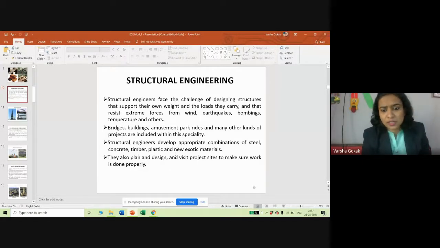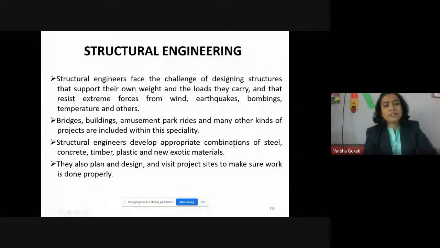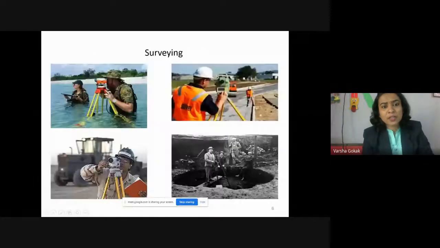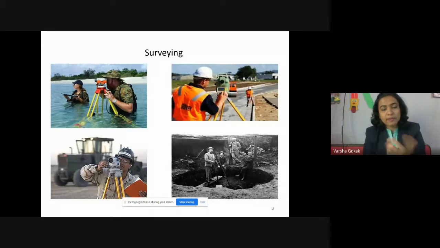So structural engineering, we were discussing the various disciplines of civil engineering. Starting with, we discussed what is surveying, what are the instruments used in surveying. Now there are eight disciplines, and you will get a question on this. Out of eight, any two will be asked. So you should know how to write, because it is theory.